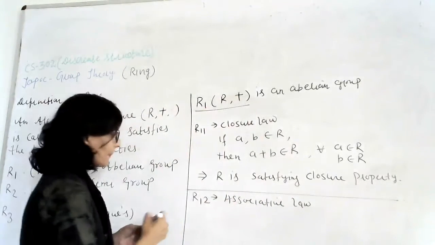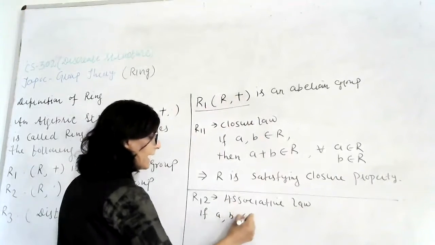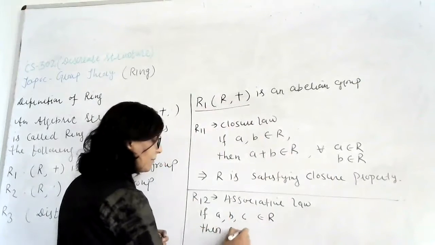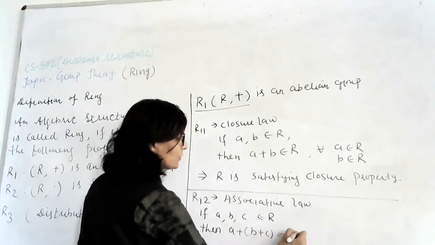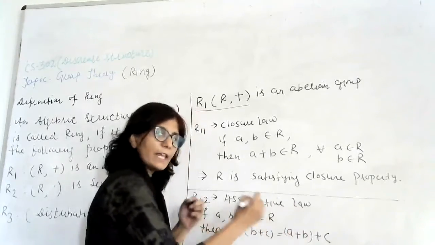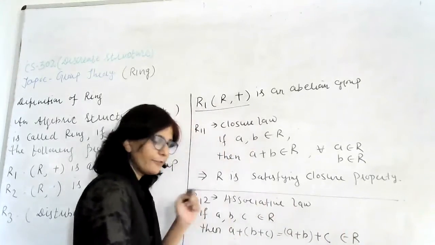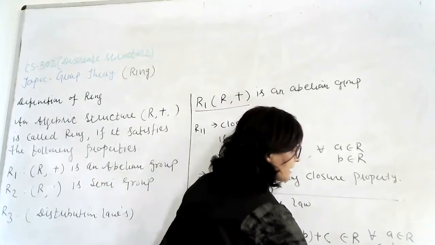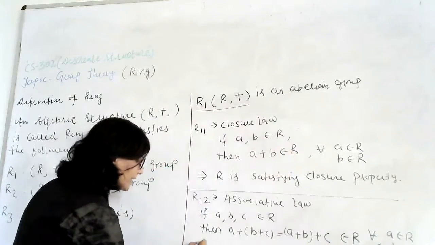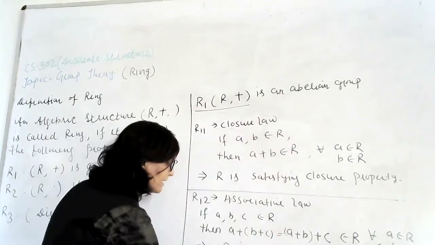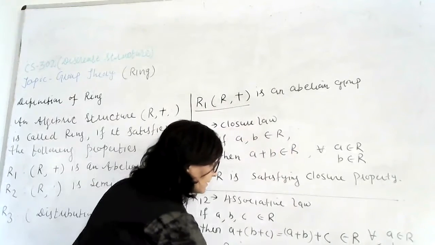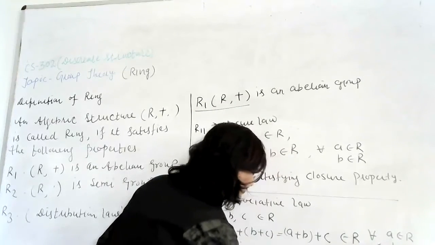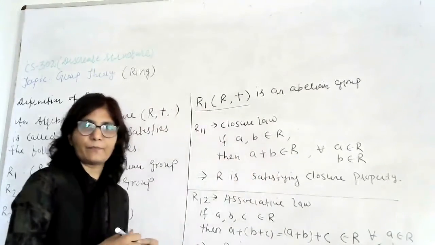In the associative law, if A, B and C are elements of R, then (A plus B) plus C is equal to A plus (B plus C), and it also belongs to R, for all A belongs to R, B belongs to R and C belongs to R. So this implies that R is satisfying the associative law under the operation addition.